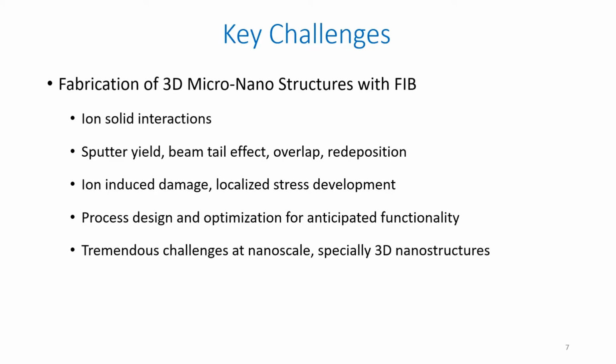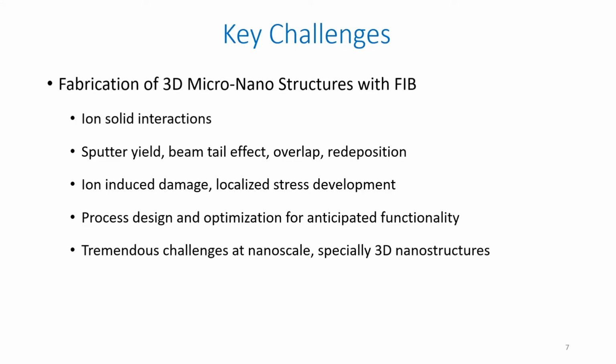In addition to these issues, we also see some damage in the material. It depends on which ion source you are using and which material you are using. And further, we are inducing stresses in the substrate as well. So if the application is going to be stress sensitive, then we cannot use focused ion beam for the fabrication. And further, of course, we need to optimize the process and design the process for the anticipated functionality.